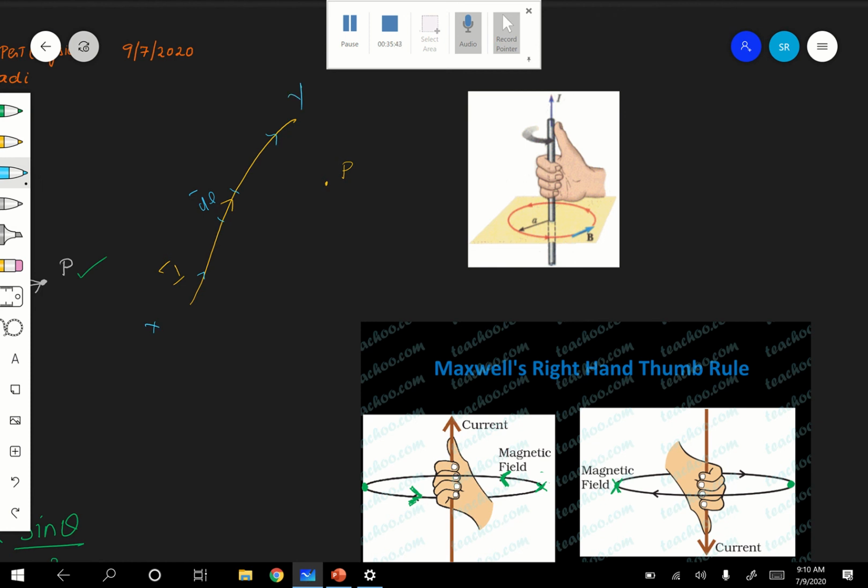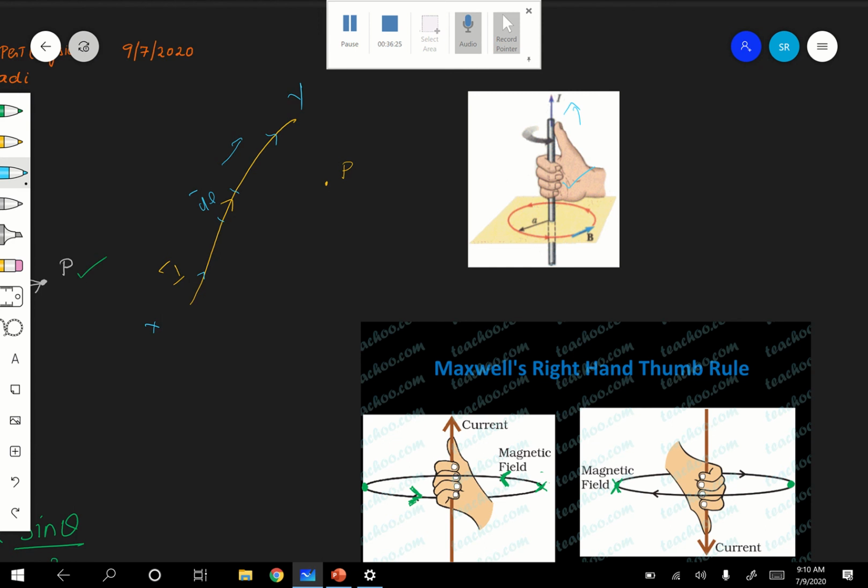Now you apply this. If you hold the current carrying conductor XY in the grip of your right hand, such that the thumb shows the direction of the current, then the curvature of the fingers, which direction is it in? Anti-clockwise. The curvature of the fingers shows the direction of the magnetic field. Therefore, it is a magnetic field.